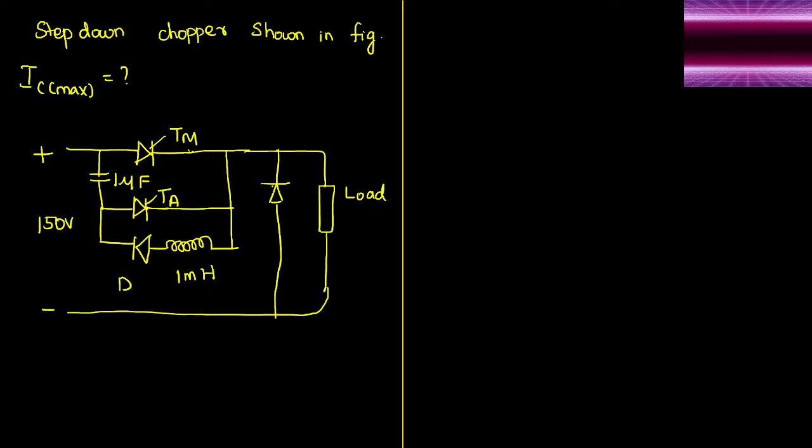Listen, guys. There will be some name for this commutation. Like we can call it load commutation, current commutation, voltage commutation, or complementary commutation. Like that, we might have seen some name for this circuit. Is it load commutation or complementary commutation? Any answer like that, you can drop it. Now in this case, I just wanted to know the maximum current that can flow through the capacitor, right?